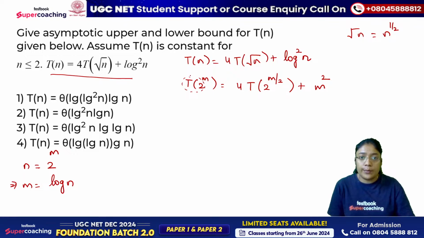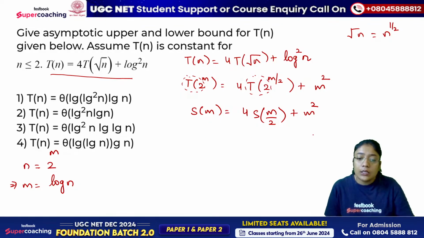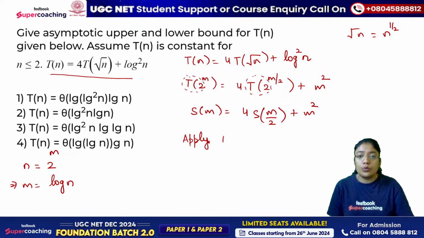So this is going to be S of m is equal to 4 S of m by 2 plus m square. Now can we apply Master's theorem? क्या अब हम इस पे Master's theorem apply कर सकते हैं? Definitely yes. So apply Master's theorem. Now you can use Master's theorem.